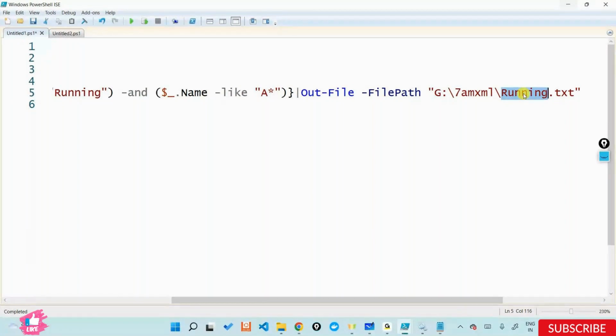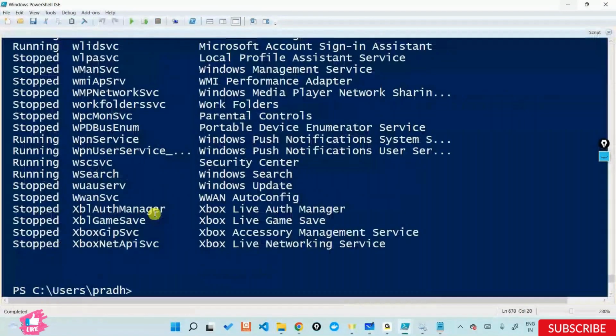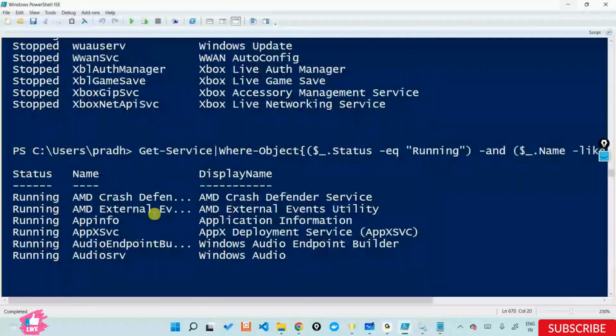Sir, can you filter based on function, sir? Sorry, can you filter by what? Based on function, like audio, video. Audio, video based functions. See again, look at the output that you're getting. Very importantly, just look at the output that you're getting and using one of these parameters you can filter it out, status, name or display name.